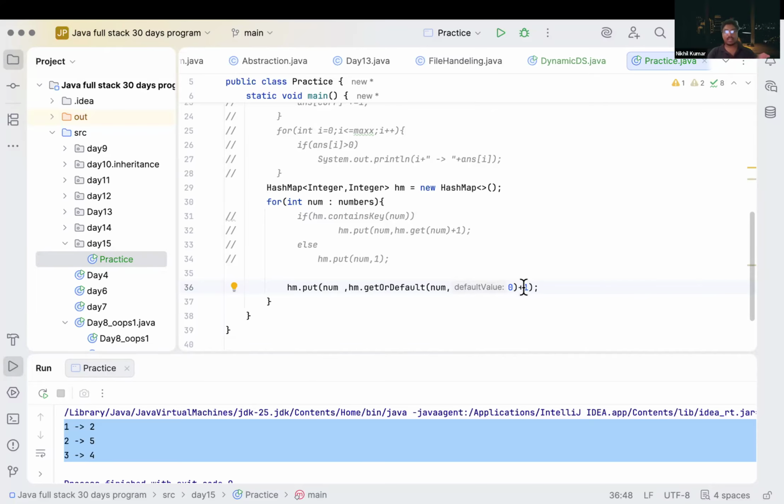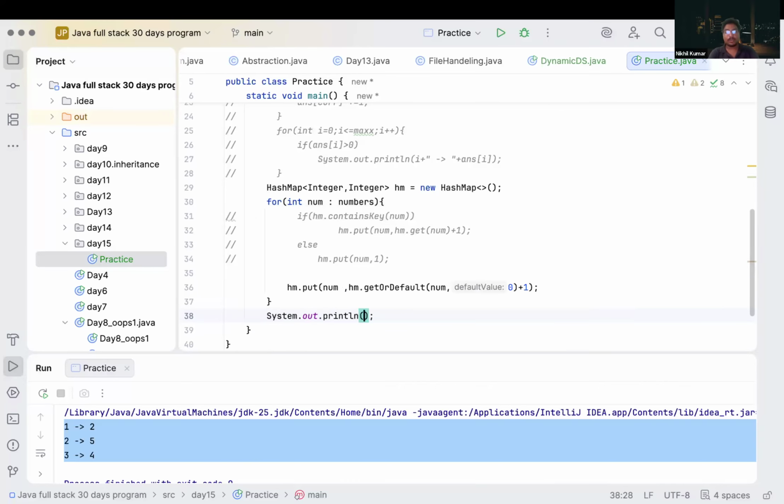Then again 1 occurs in our loop. So what will happen, it will check if our hash map contains 1 or not. It contains 1. Then it will return us the current value of 1, which will be 1 inside our hash map. So there we will get 1 plus 1, so our value increases from 1 to 2. That's how it will run this loop.